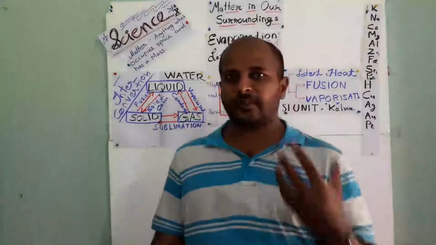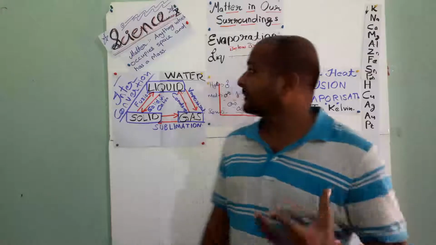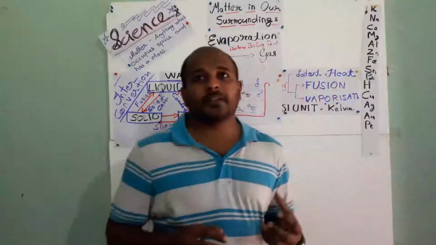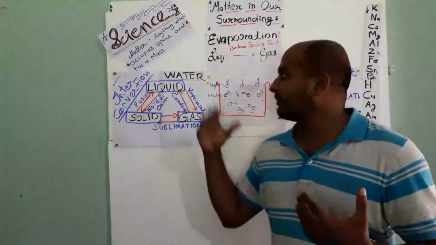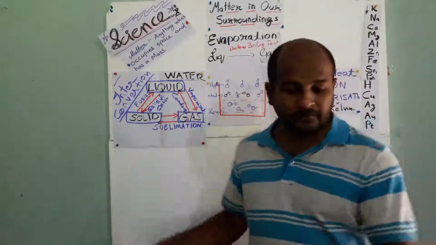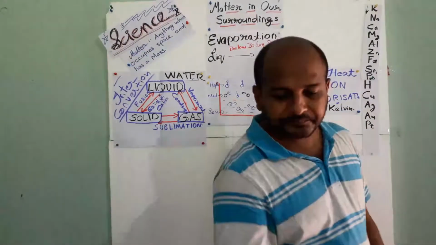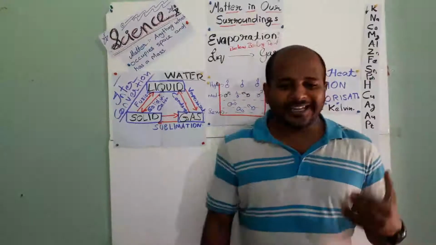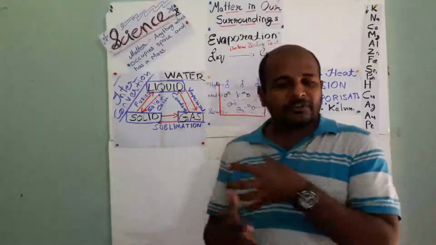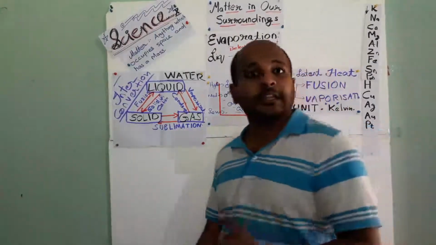So the next point is the impact of pressure during this conversion of matter into different forms. The first point: when pressure is applied on gas, its particles come closer and gas changes into liquid.